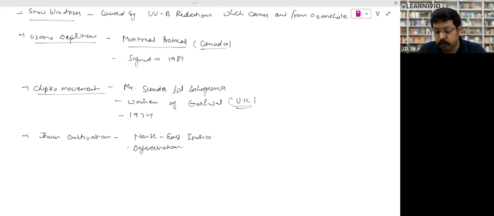Bishnois are the people who do not allow anyone to kill animals or cut down trees. Basically, it is a caste found in Rajasthan, and these are the people who filed a case against Salman Khan for killing their black deer, right? If anybody violates this, they file a case and fight for it, and they are genuinely working for it. This is a part of their culture, to prevent animals from being hunted and to protect the forest. And the Chipko movement started from Garhwal.